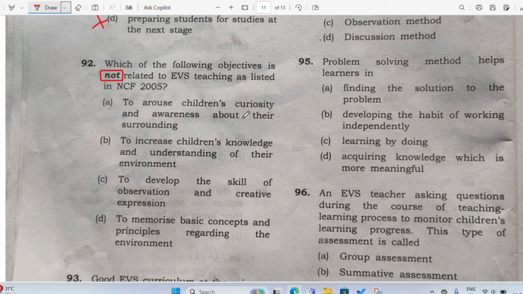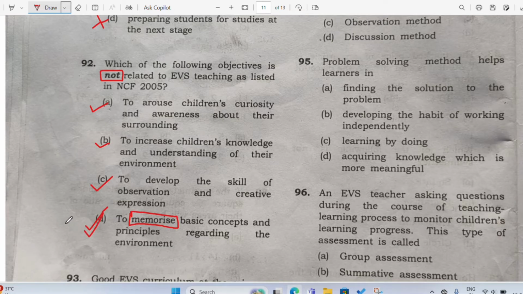To arouse children's curiosity and awareness about their surroundings: this is the correct statement, so this will not be the option. To increase children's knowledge and understanding of the environment: good, this is also right, but they are asking not. To develop the skill of observation and creative expression: no. To memorize basic concepts and principles regarding the environment: whenever you see the word memorize, this is a negative word, which means this will be your right answer.